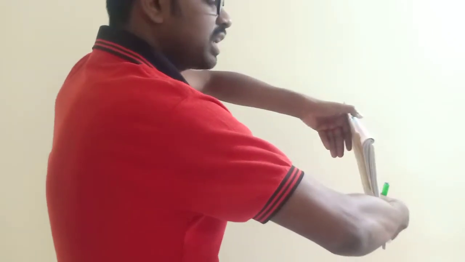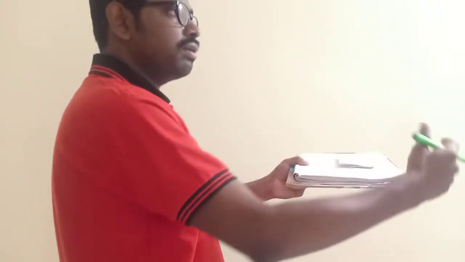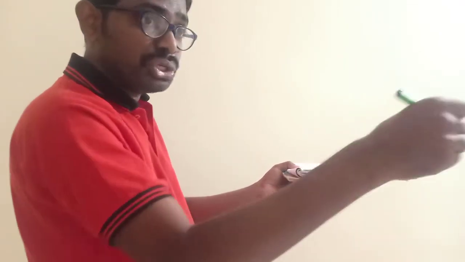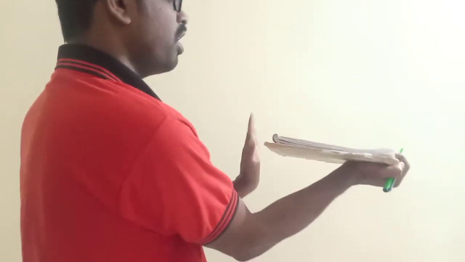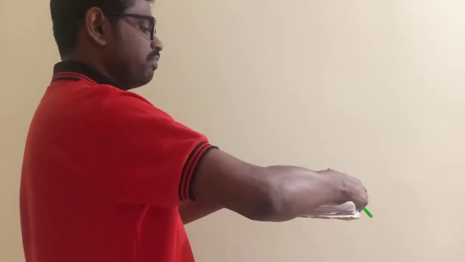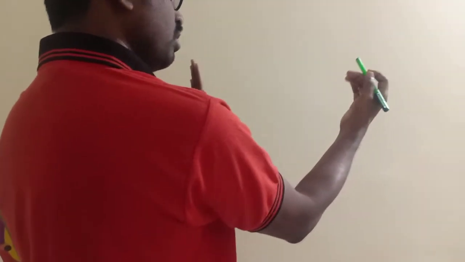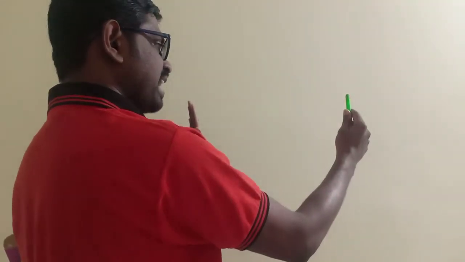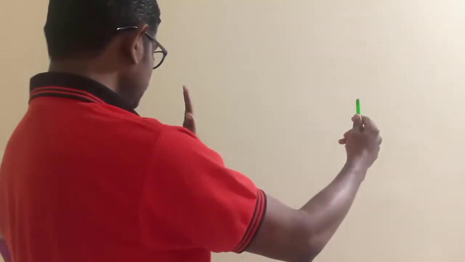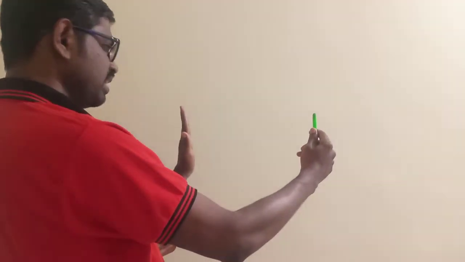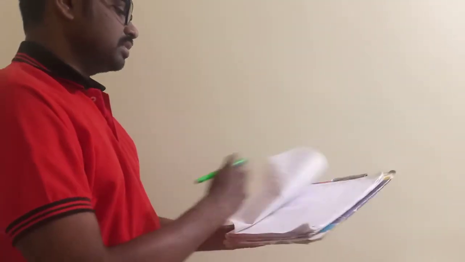So to balance that, I have to again apply a reaction that is equal to Q, and I have to form another couple like this. So this is the force Q. This force Q is acting upward at the outer wheel and downward at the inner wheel. For the direction, you can see that here.